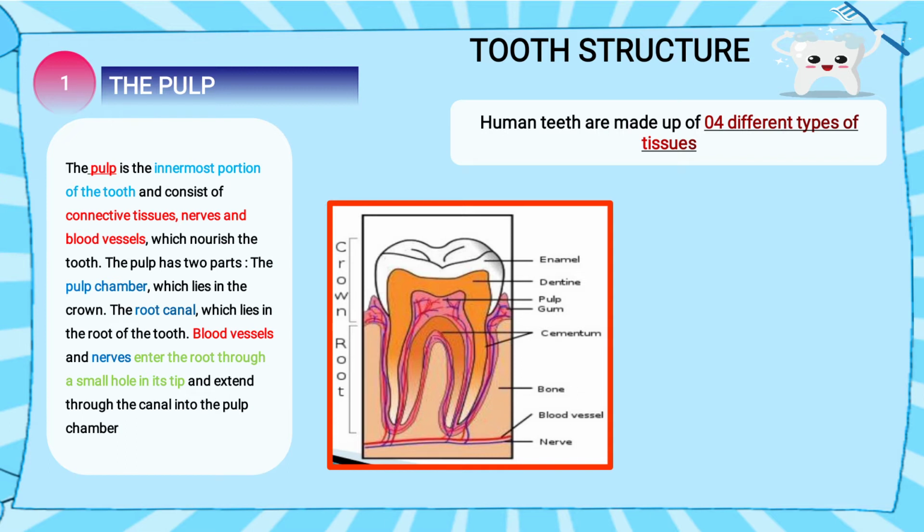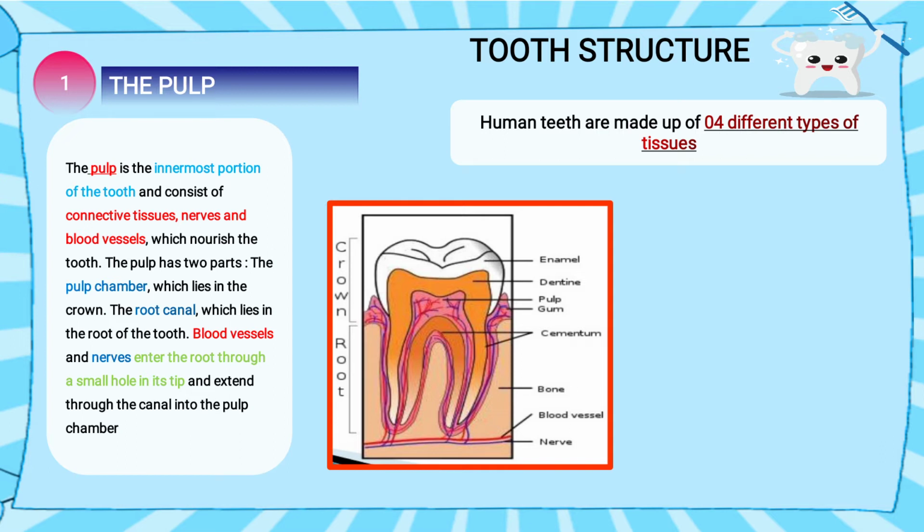Now we'll see in the image the pulp portion labeled. You see pulp is written there, PULP. It is the innermost portion of the tooth. It consists of tissues, nerves and blood vessels. So when a tooth is shed, you see it's bleeding, the blood is coming out from the gums. Why? Because in the gums and in the tooth, nerves and blood vessels are present, through which blood is passed.